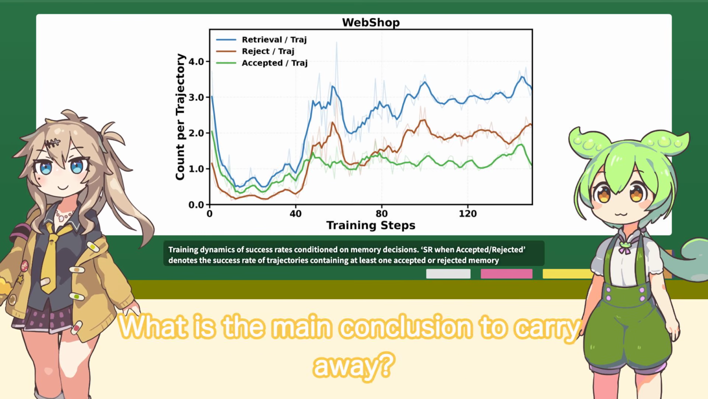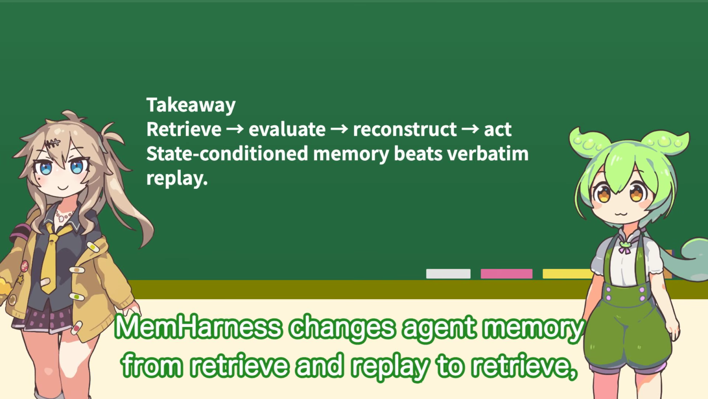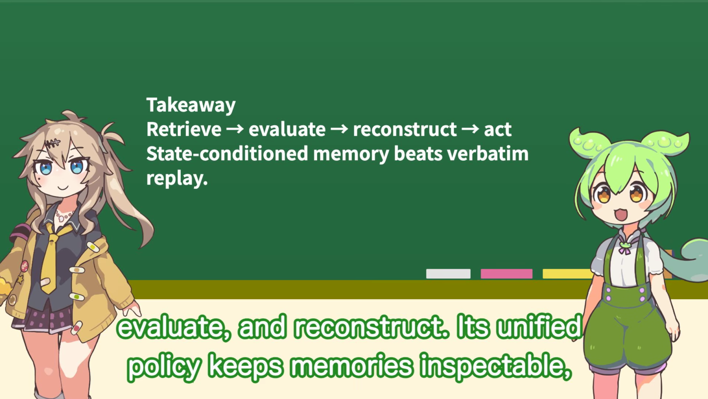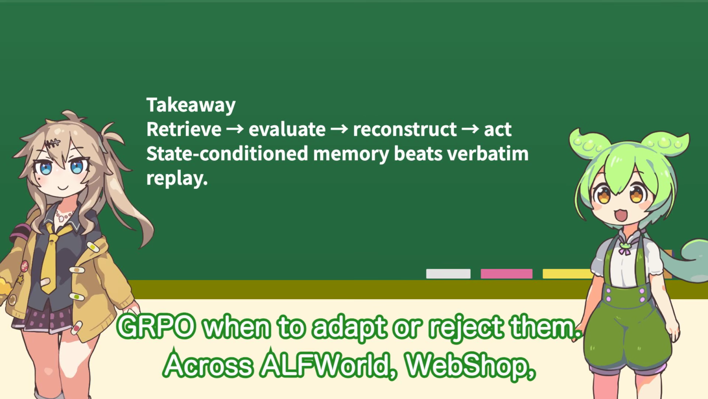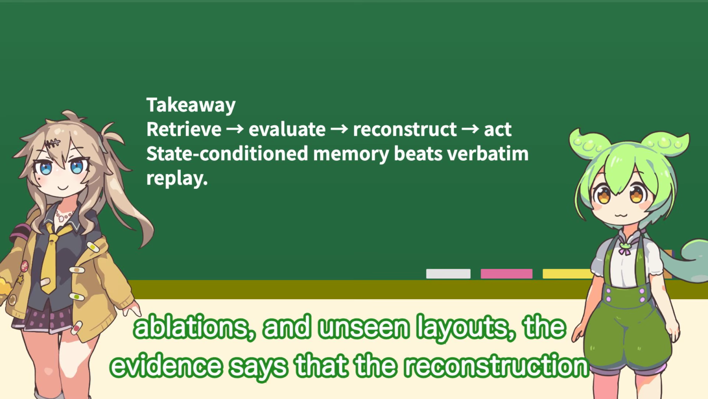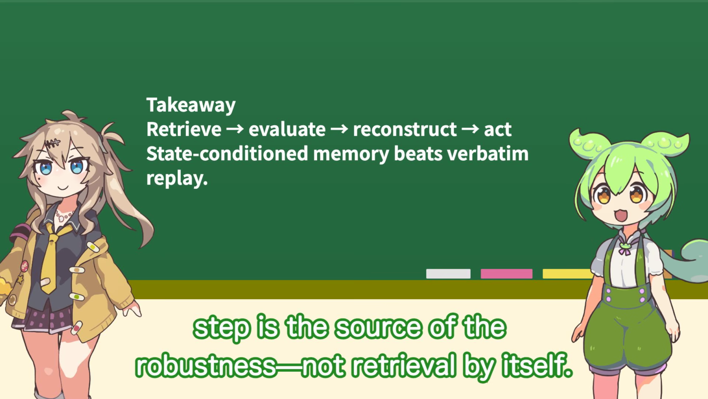What is the main conclusion to carry away? MemHarness changes agent memory from retrieve and replay to retrieve, evaluate, and reconstruct. Its unified policy keeps memories inspectable, compares their source situations with the current state, and learns through GRPO when to adapt or reject them. Across ALFWorld, WebShop, ablations, and unseen layouts, the evidence says that the reconstruction step is the source of the robustness, not retrieval by itself.